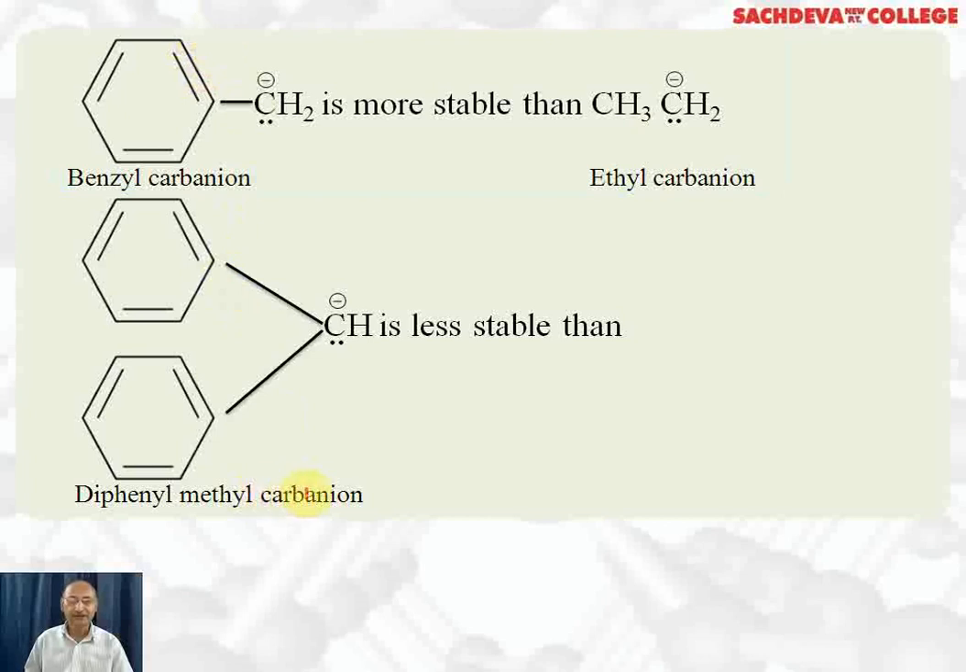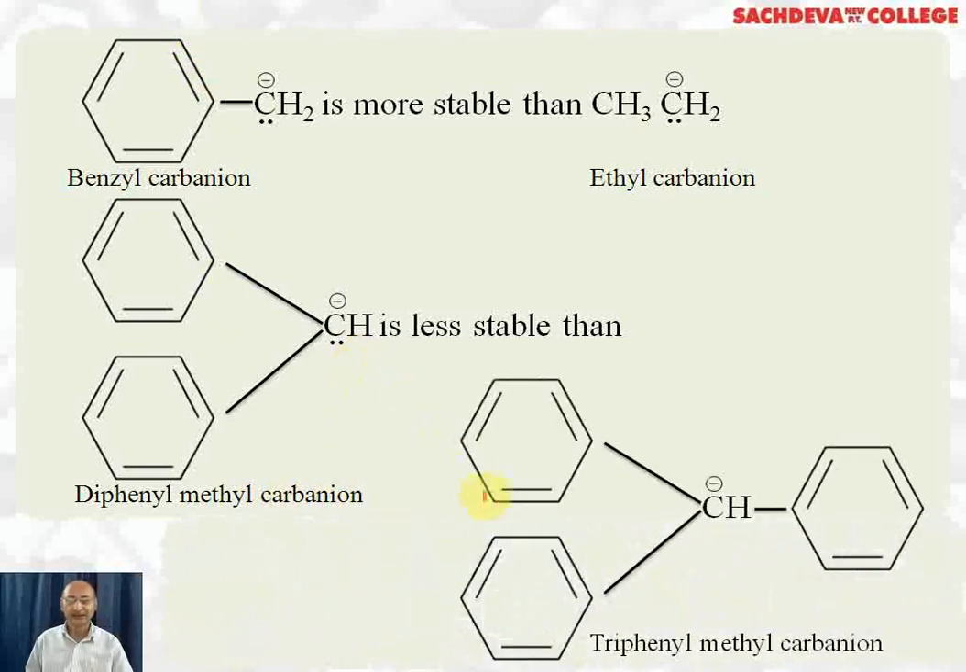This is diphenyl methyl carbanion ion. This is less stable than triphenyl methyl carbanion ion because here we have two benzene rings. So here 6 resonating structures will be possible, whereas in this case 9 resonating structures will be possible. So the greater the number of resonating structures, the more will be the stability.